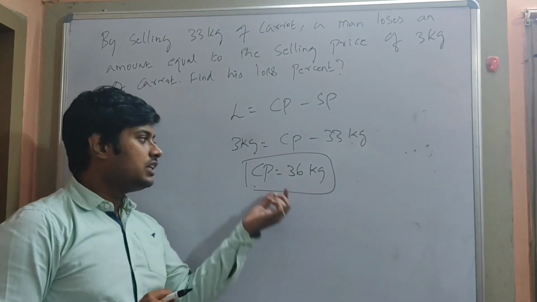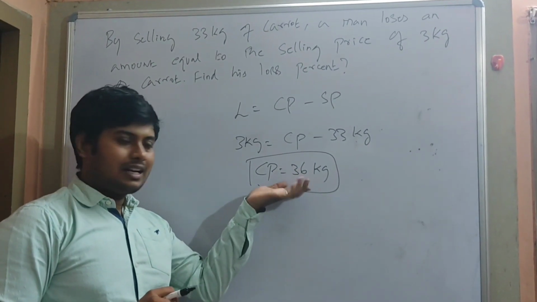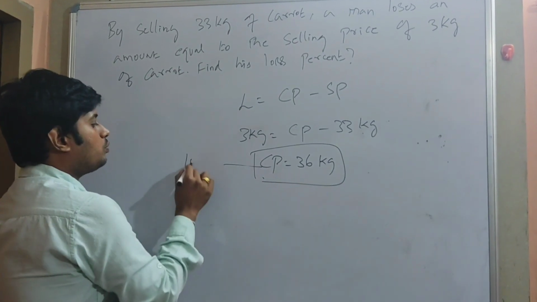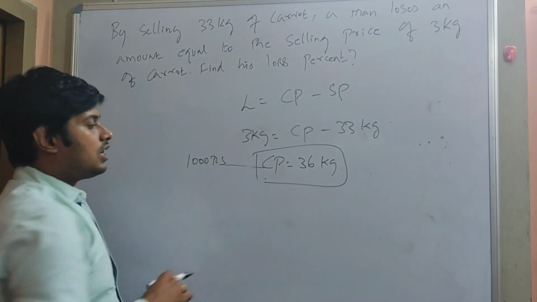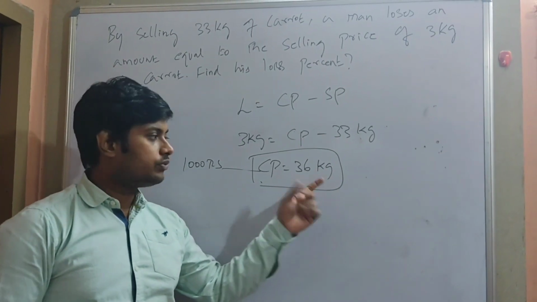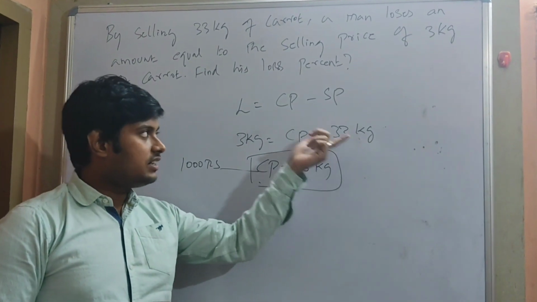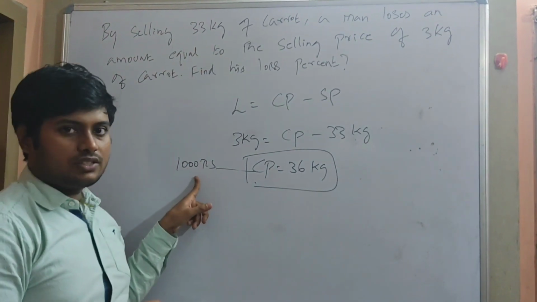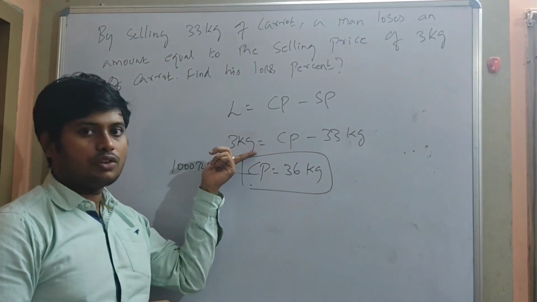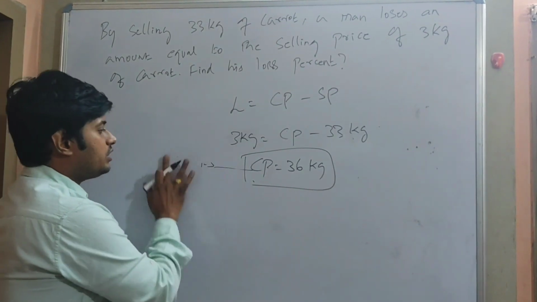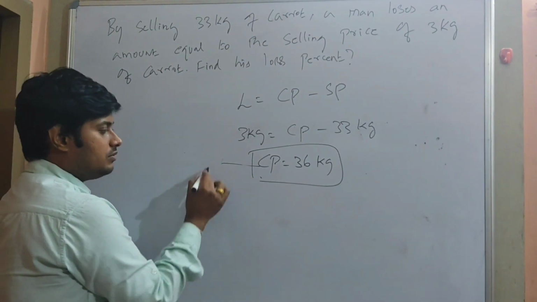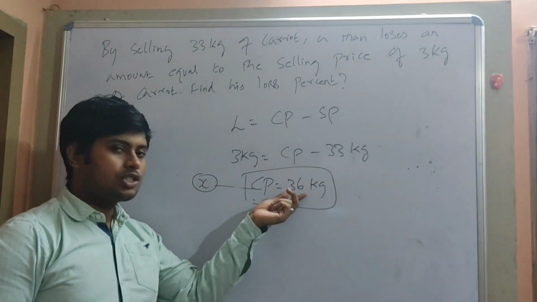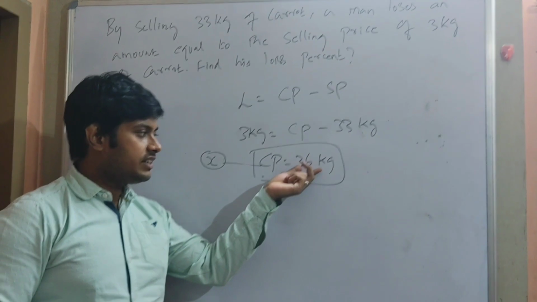We understood the process. So at a certain price, let me take the price as rupees X or rupees 1000. For rupees 1000, a person buys 36 kgs of carrot, and he sells 33 kg of carrot for 1000 rupees. So he incurs a loss of 3 kg. So here the price can be anything. Don't worry about the price. It is a constant term here. So the actual cost price is 36 kg.